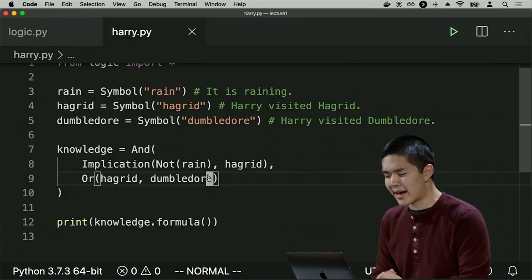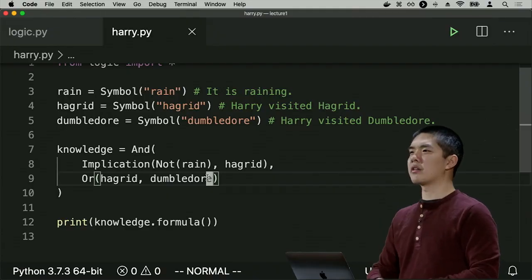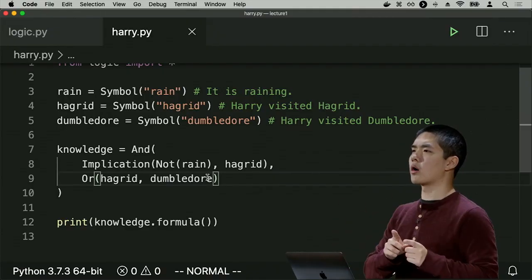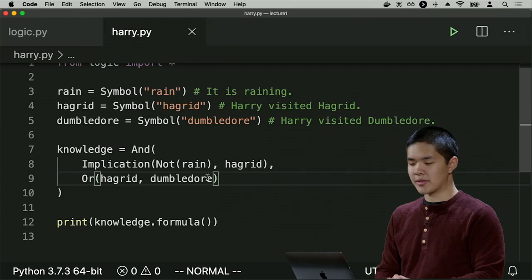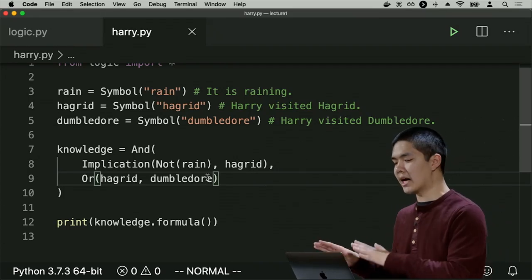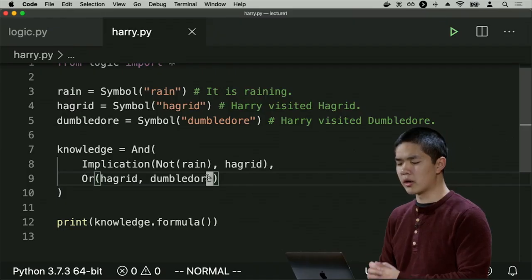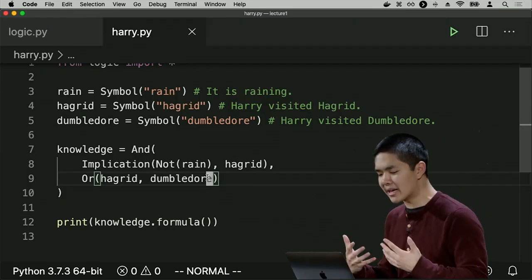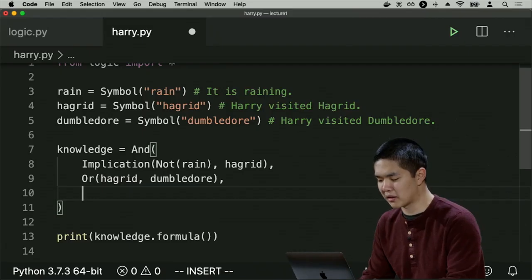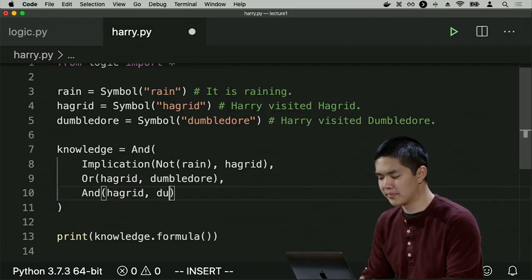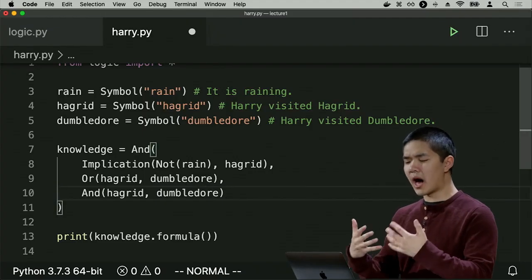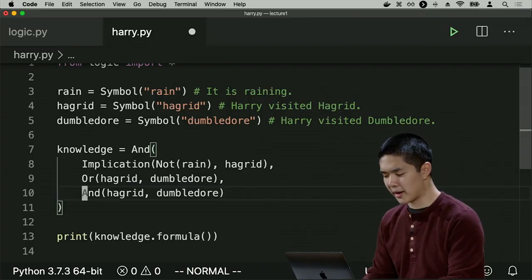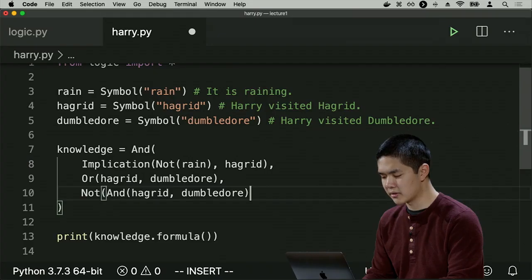But I know more than that, actually. That initial sentence from before said that Harry visited Hagrid or Dumbledore, but not both. So now I want a sentence that will encode the idea that Harry didn't visit both Hagrid and Dumbledore. Well, the notion of Harry visiting Hagrid and Dumbledore would be represented like this, "and" of Hagrid and Dumbledore. And if that is not true, if I want to say not that, then I'll just wrap this whole thing inside of a "not."